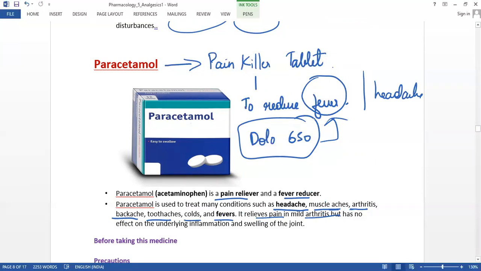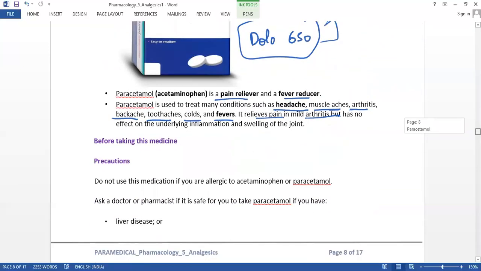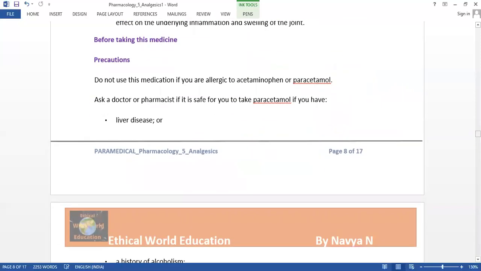Before taking this medicine, what are the things we have to get to know? Before taking this medicine, the patient has to find out whether he is facing any allergic issues in his body or not.